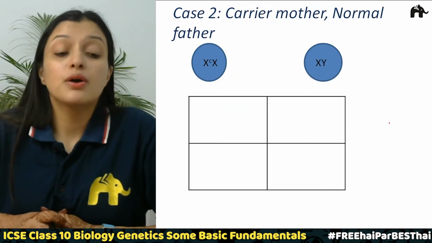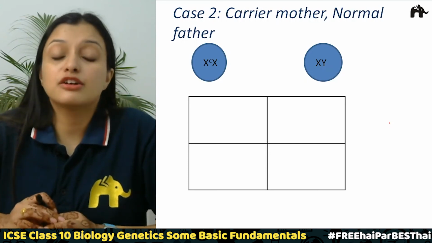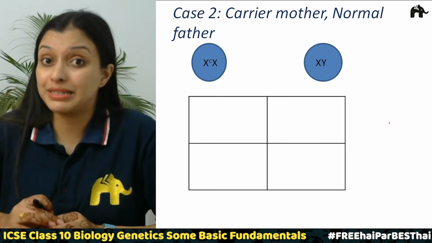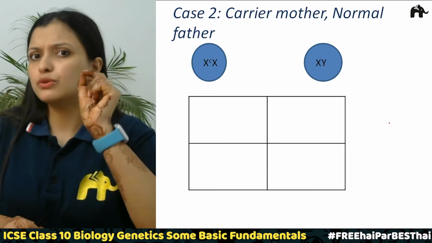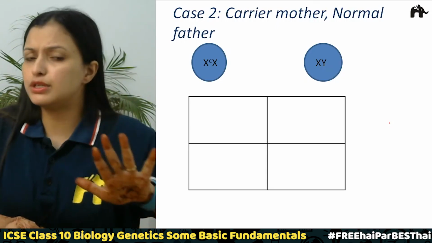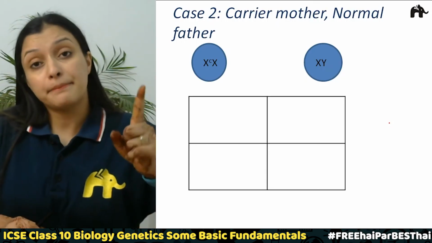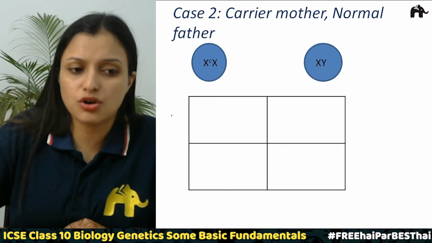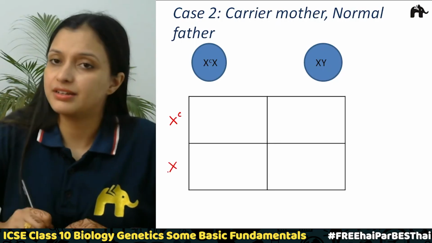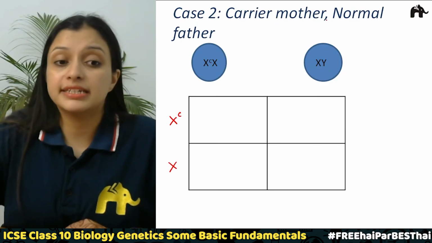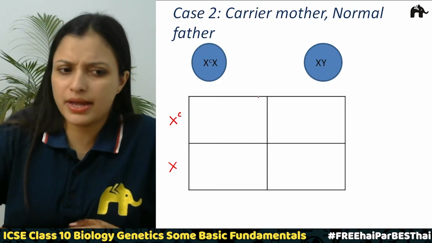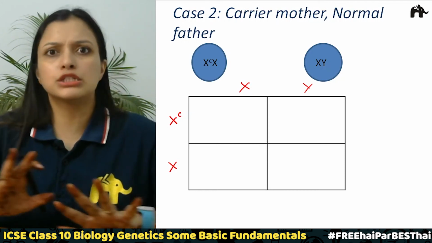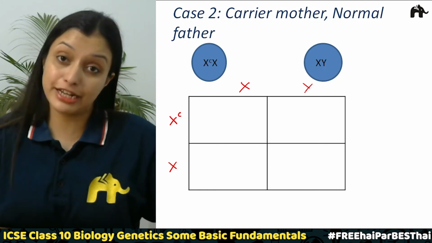Now the case number 2, where mother is the carrier and father is normal. So when mother is the carrier, what will be the genetic composition? Mother is the carrier. So this means one X chromosome will not be having that recessive gene, but the another X chromosome will have that recessive gene, right? So it will be XCX, or we'll write it over here. Then the next one is the normal father. So XY chromosomes, X chromosome and Y chromosome. So he's not the carrier and he's not infected with the disease.